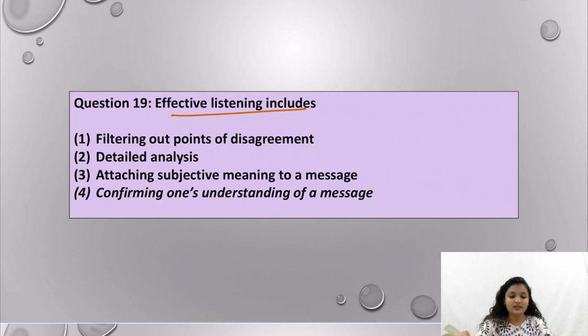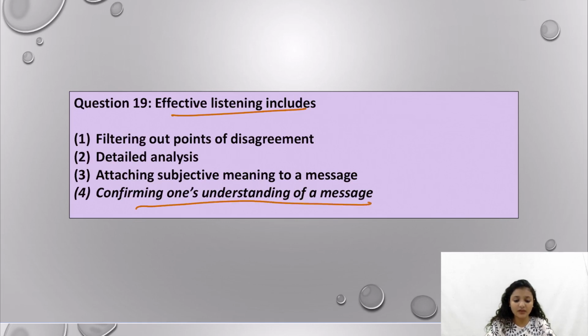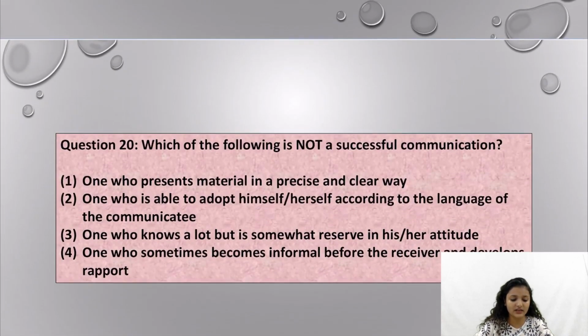He should not attach subjective meanings to the messages without clarification from the sender. He should not do the detailed analysis before listening to anything. He should not filter out the points of disagreement, because that results in selective attention. So after listening, confirming the understanding of a message from the sender is really important for effective listening. So option number 4 is the correct answer.